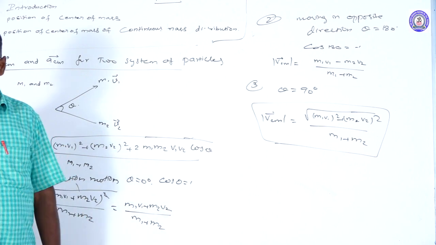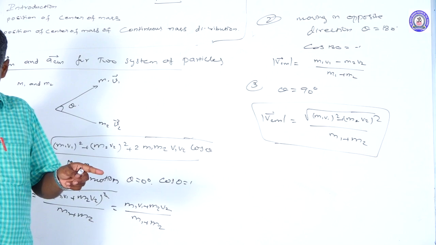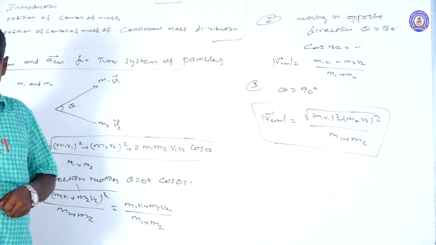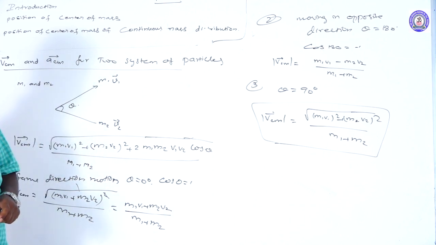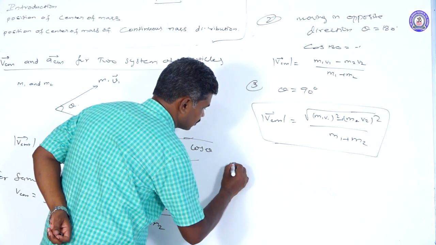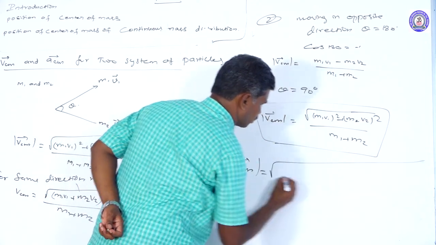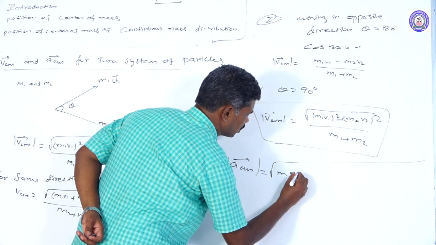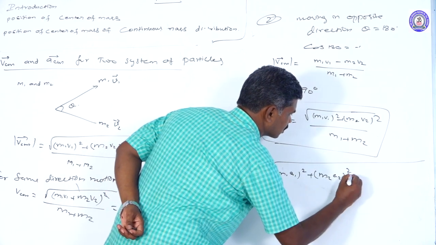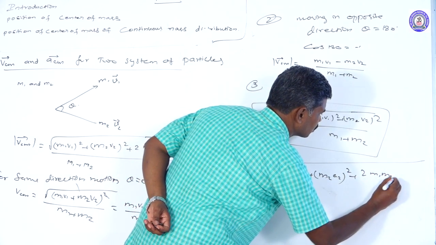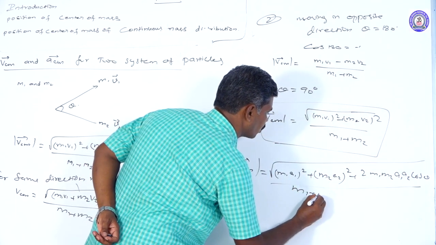Similarly for acceleration. If two particles are moving in certain directions that make an angle theta, then their accelerations can be taken in a similar manner. The magnitude of the center of mass acceleration is equal to square root of m1 a1 square plus m2 a2 square plus 2 m1 m2 a1 a2 cos theta, divided by m1 plus m2.